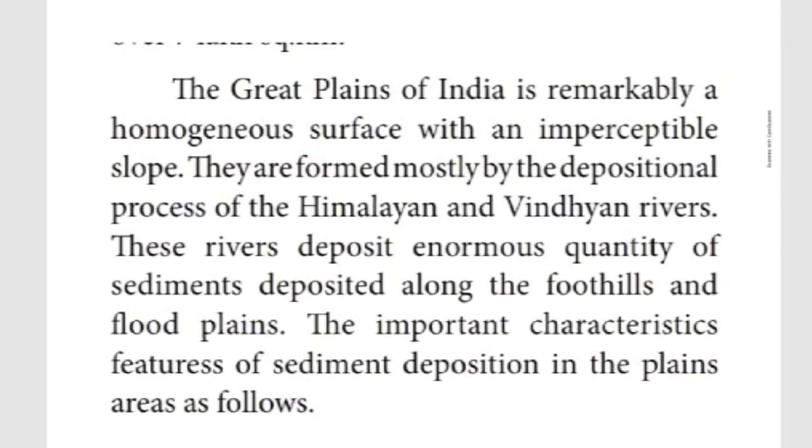You can check it, children. You know that the Great Plains of India is a remarkably homogeneous surface with an imperceptible slope, like that it is given. So we cannot even predict that such a slope is there. Okay, so that's the meaning.